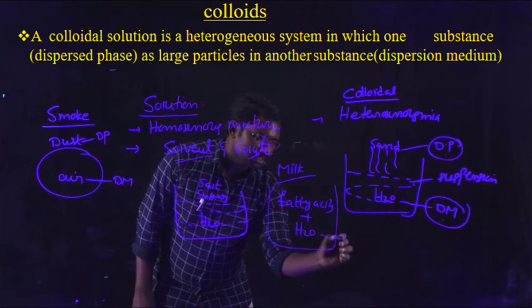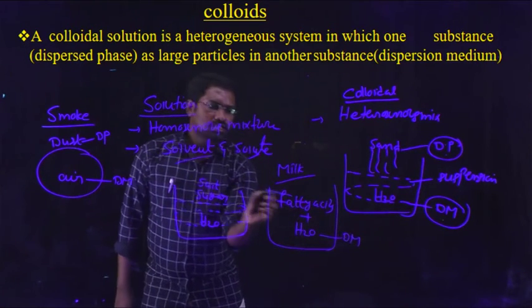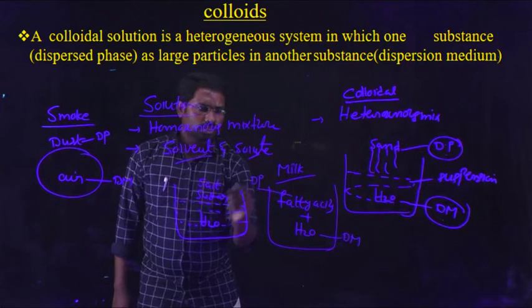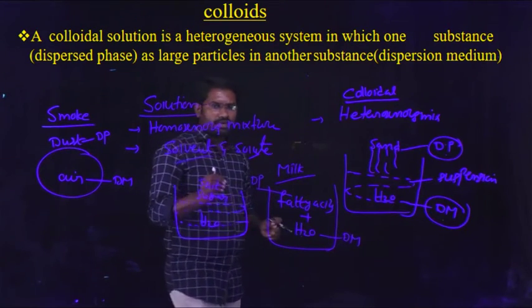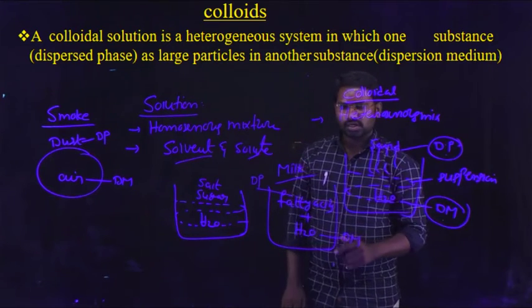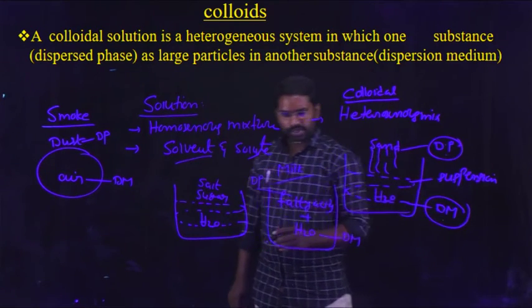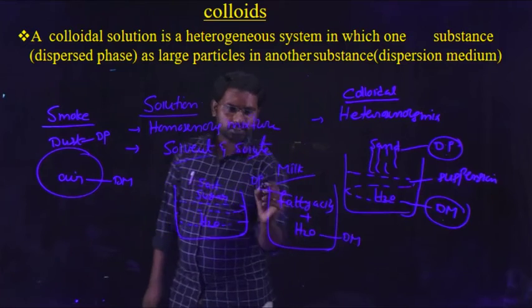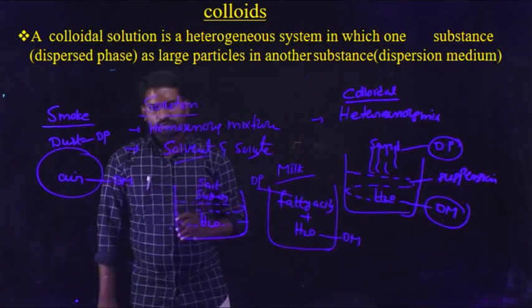Here water is the dispersion medium, fatty acids are the dispersive phase. That means the molecules of fatty acids are completely distributed into the water.